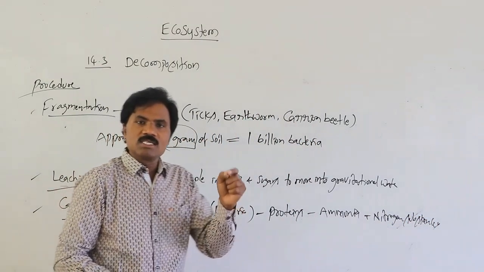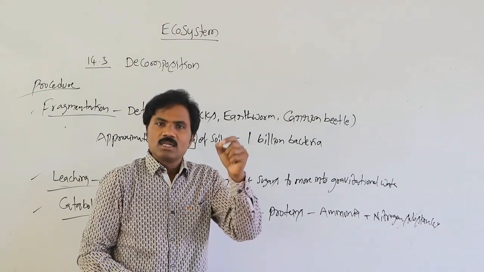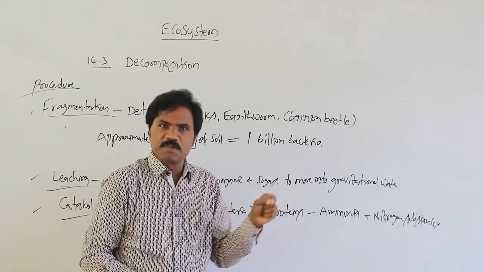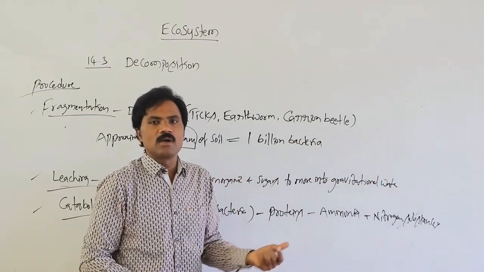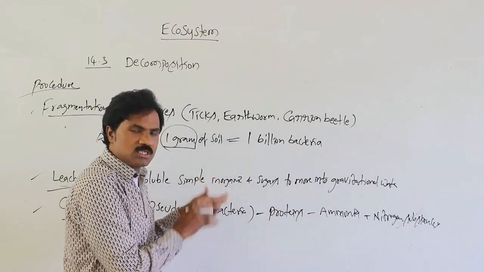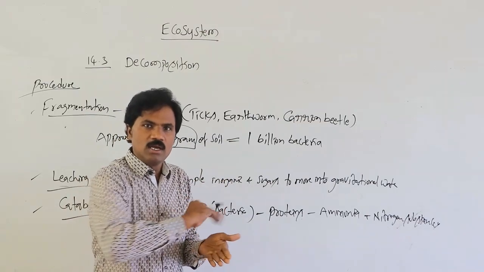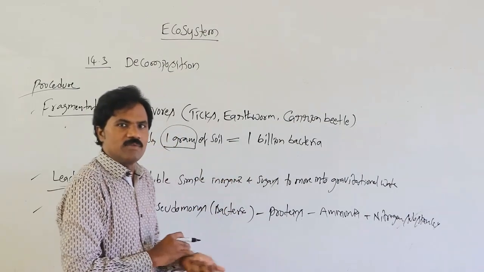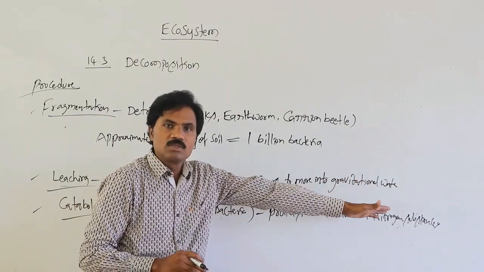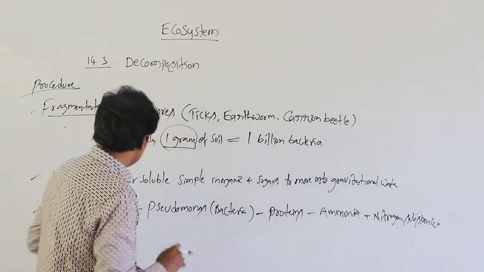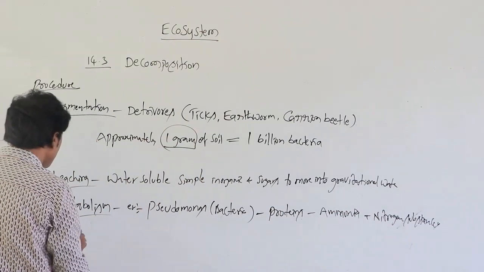That's why the specific microorganism converts the specific detritus material into that product. For example, Pseudomonas, which is present in soil bacteria, converts the raw material, that is the proteins. Then automatically it converts into such product materials. That is catabolism.